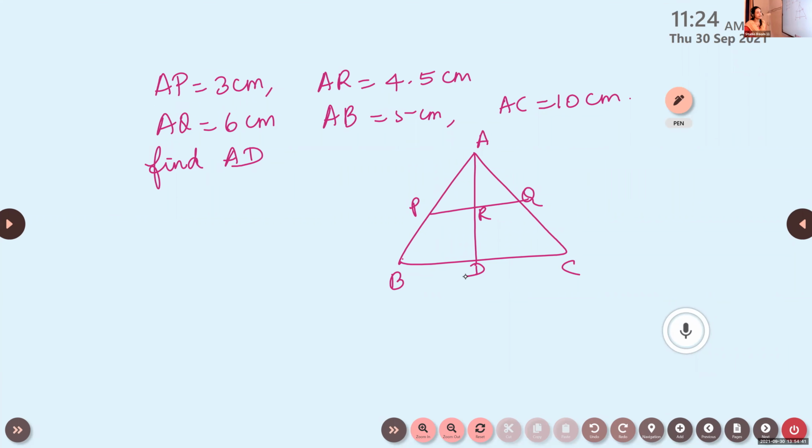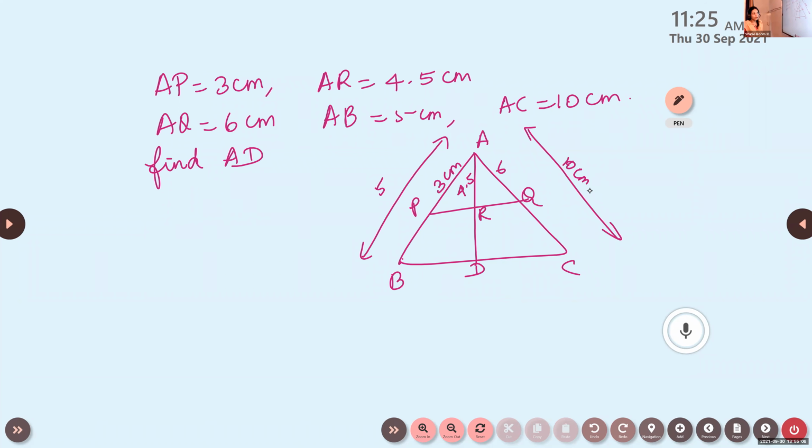We have to find AD. AP is given as 3 and AR is 4.5, AQ is 6, then AB, this full length, is given as 5. Again, AC, this full length, is given as 10 centimeter. We are asked to find AD.